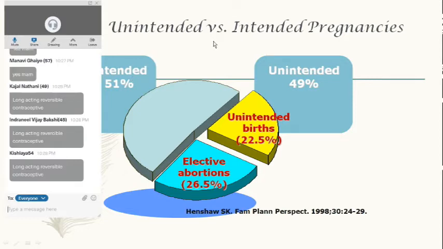So unintended and intended, we see that the unintended pregnancies make up about 1/4 of it, and 1/4 of those go for elective abortions. So these are the pregnancies which lead to complications, and that is why we are discussing all these methods.